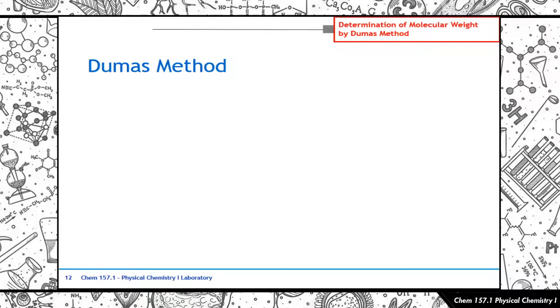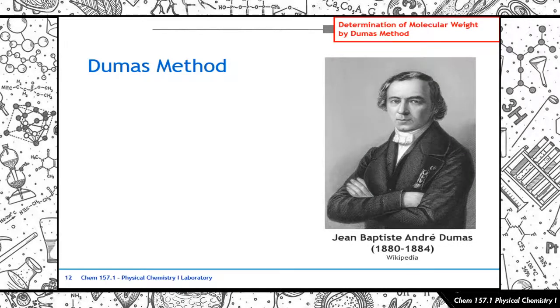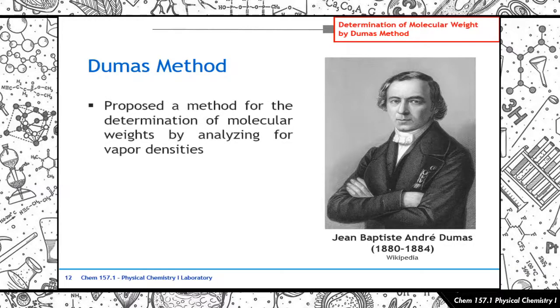So now, moving on. Let's look at the Dumas method. The Dumas method was conceptualized by Jean-Baptiste André Dumas. He was a French chemist in the 1800s that worked with determining the weight of organic substances. The Dumas method was specifically a method that he used in order to get the molecular weights through vapor densities of organic substances. So yung mga sulfur-containing na mga compounds, mga ganon. He used this method. So he proposed a method for the determination of molecular weights by analyzing for their vapor densities.